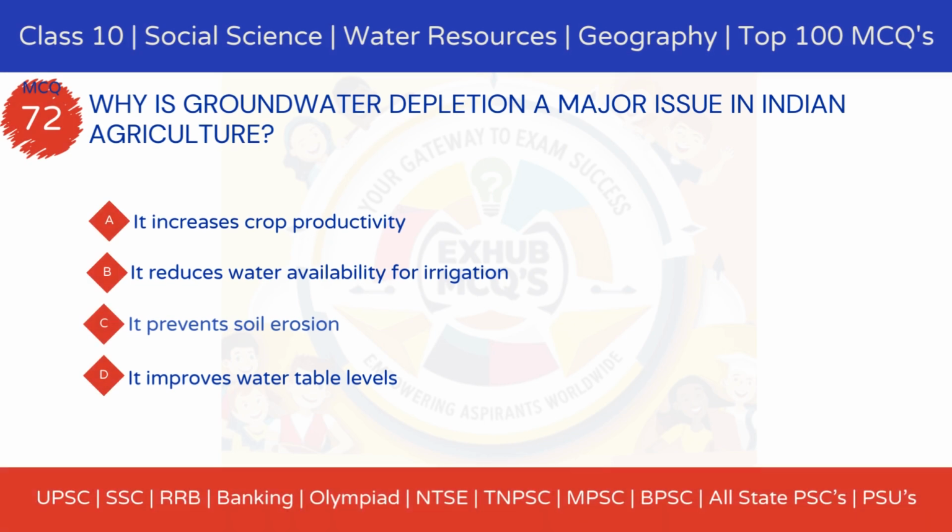Why is groundwater depletion a major issue in Indian agriculture? Option A. It increases crop productivity. Option B. It reduces water availability for irrigation. Option C. It prevents soil erosion. Option D. It improves water table levels.